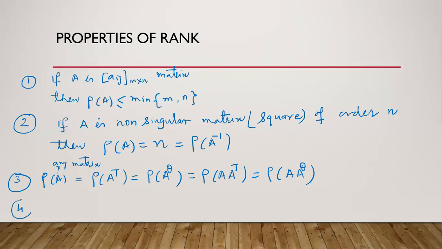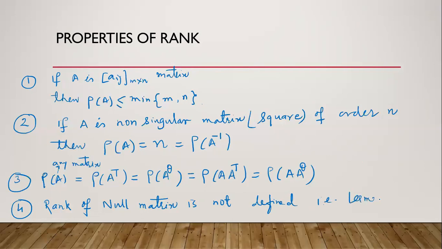Fourth property, rank of null matrix is not defined, such that termed as 0.